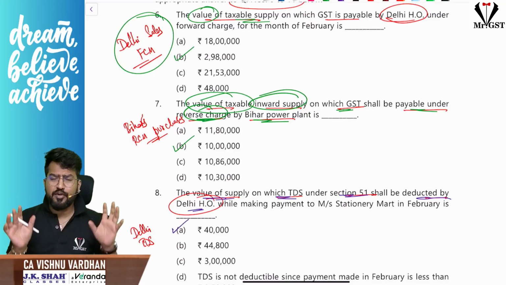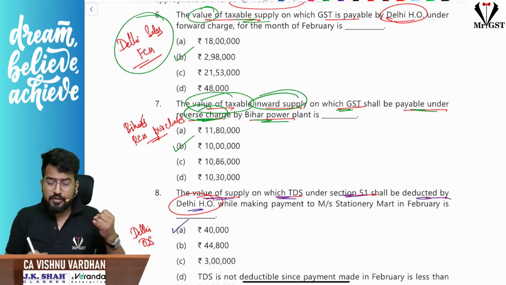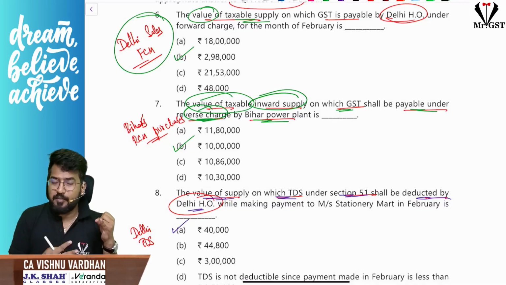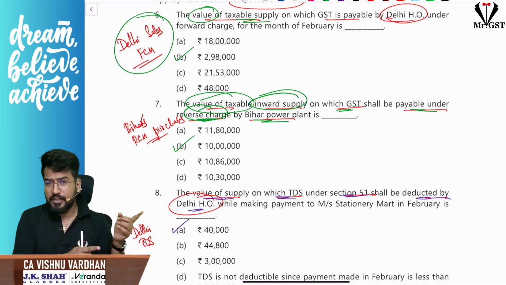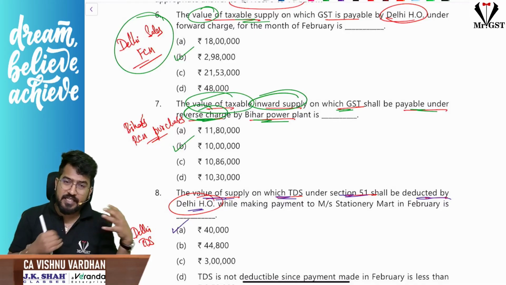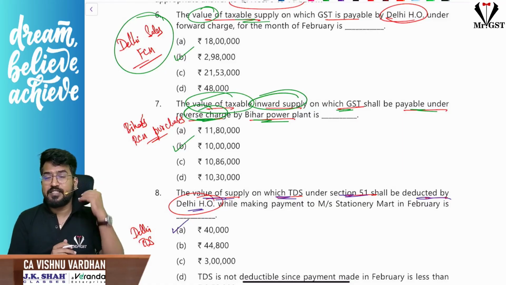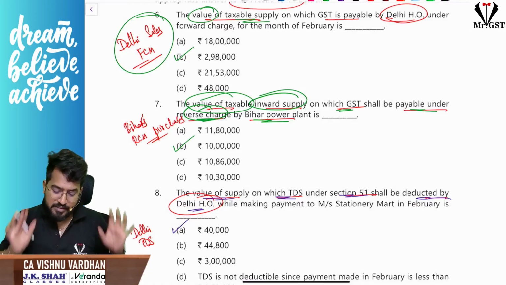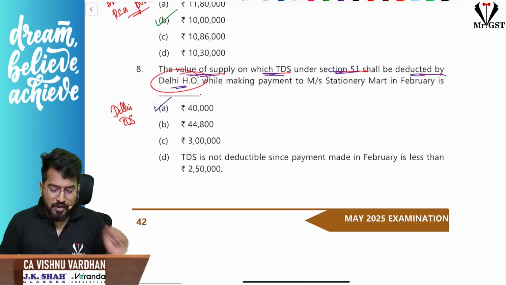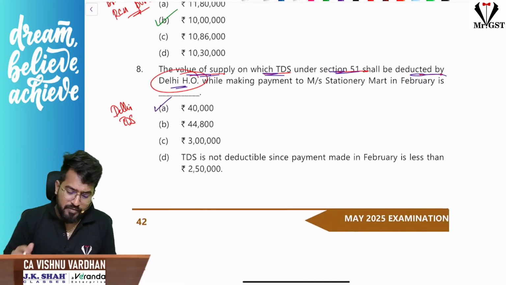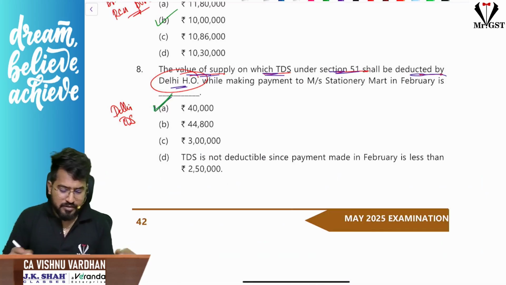See, first of all, we have understood the question. First, we went through the questions. We have understood what information we need. And then later on, we went to the case study. We studied the case study. While studying the case study itself, we have decoded the information and properly written there which is sale, which is purchase, which is RCM, which is FCM. So this is becoming easy for us. The value of supply on which TDS. Oh, this also we have already answered. So we are done with that.